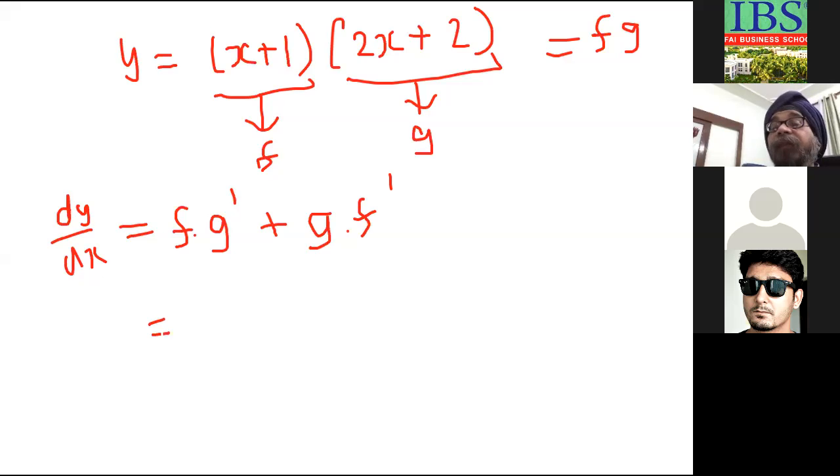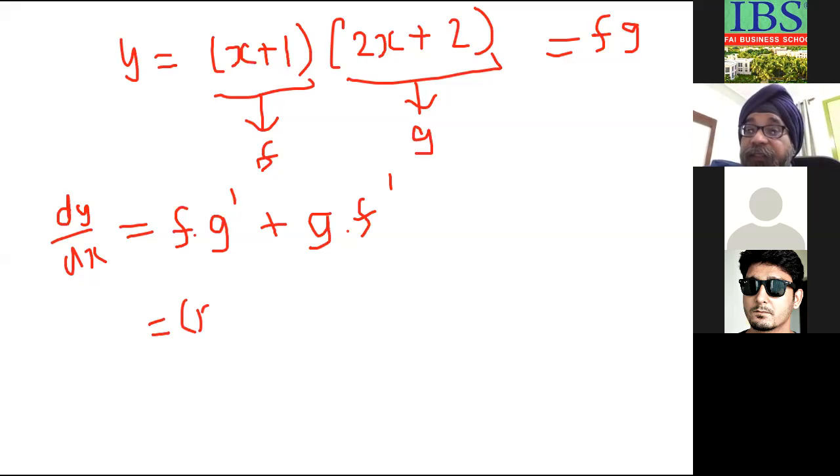What is f? x plus 1, f will remain the same as it is. Multiply by g dash, that is differential of g, 2x plus 2. If you differentiate 2x plus 2 with respect to x, what will it be? 2.